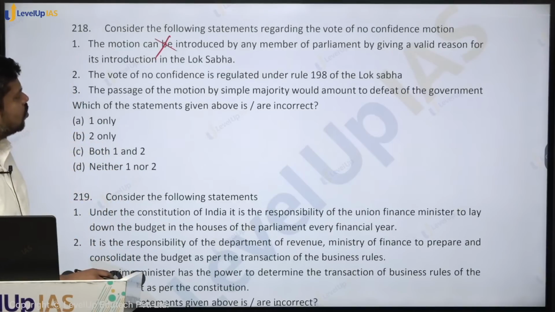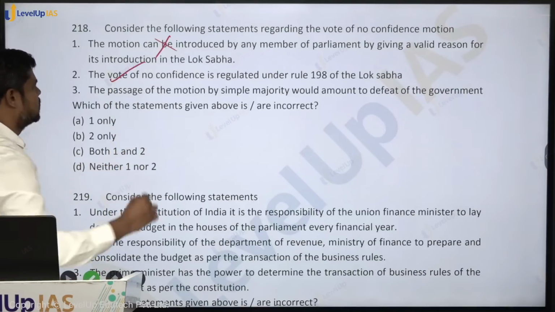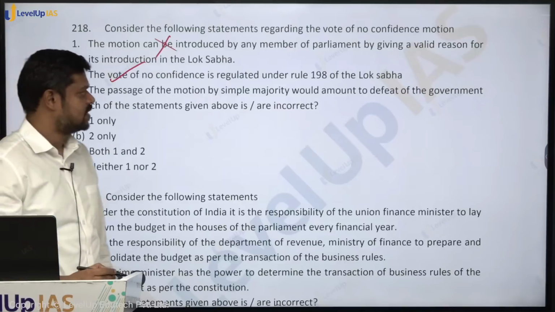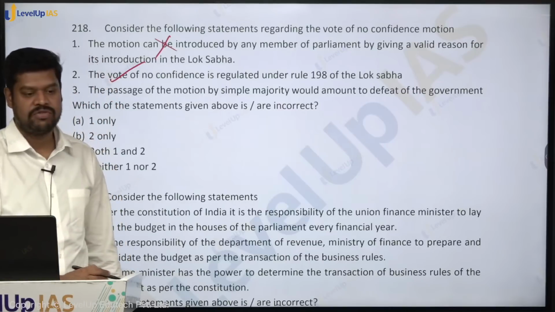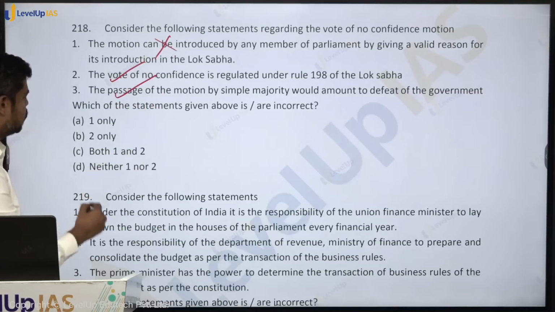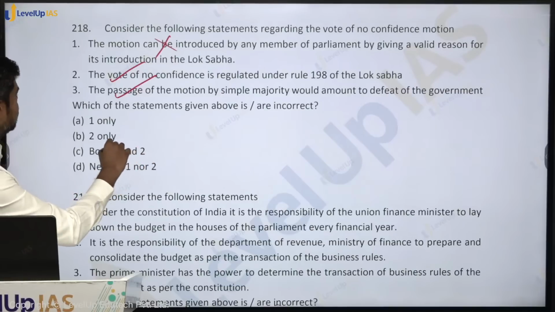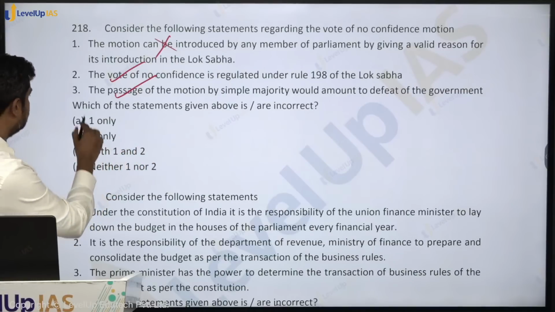The vote of no confidence is regulated under Rule 198 of the Lok Sabha. Is it true? Yes. The passage of motion by simple majority would amount to defeat of the government. Yes. If it is passed with simple majority, it would amount to defeat. So what is the answer? Which of the statements given above are incorrect? So it should be 2 and 3 only.